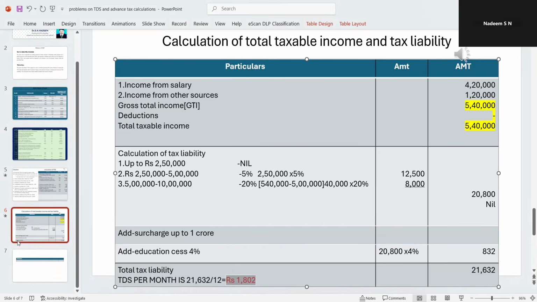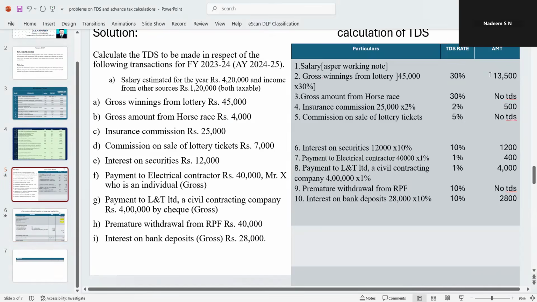This amount will be added here, since I've already told you, you worked out all these things. And now here you take the total TDS amount. There ends your problem. So definitely you will get full marks for this, if you write the correct answer.